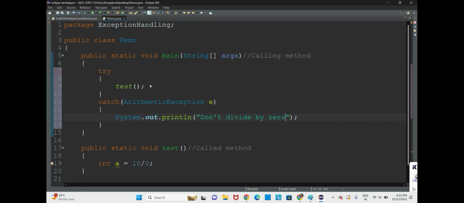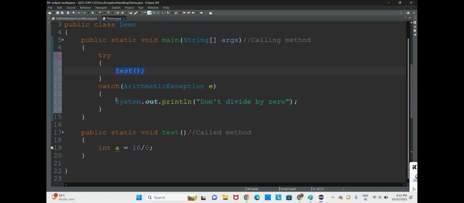So now what happens? Exception object propagation is trying to happen. Since we have called the test method, control goes here, it will execute, and with the exception it will come back. It is coming back from line number 19 to line number 9. In line number 9 there is an exception, so it will create one throwable type object, and the exception will be thrown to the catch block.